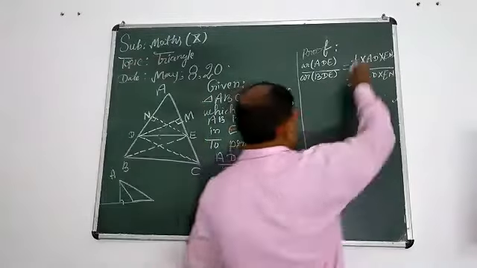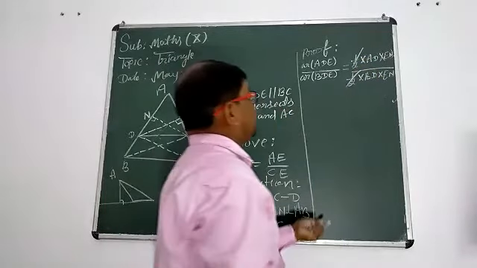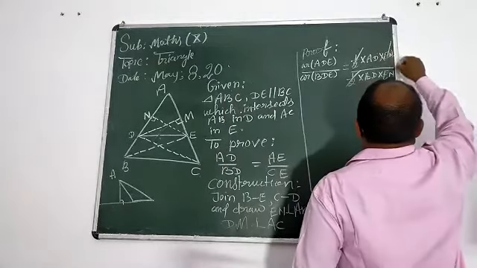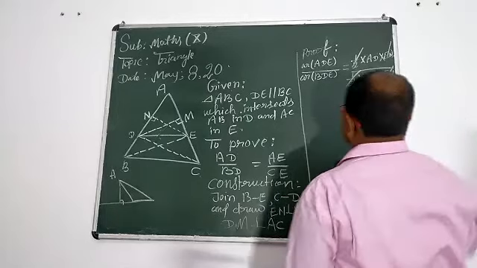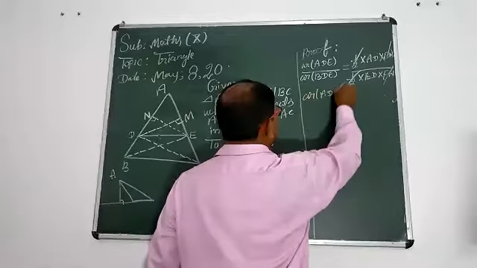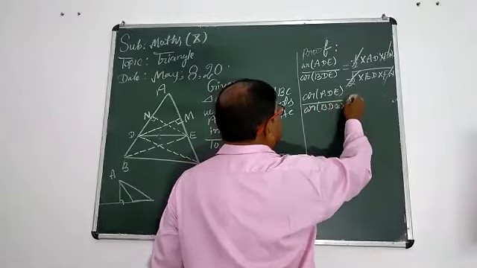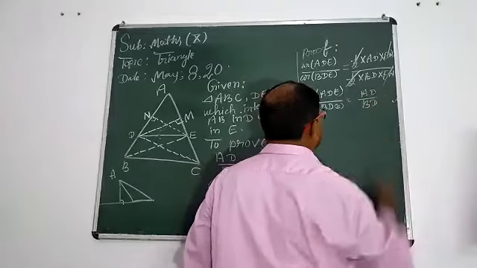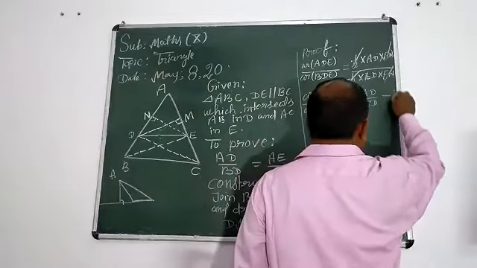Half, that is cancelled. EN has gone already. So what is left? Tell me. Area ADE upon area BDE equal to AD upon BD. AD upon BD. This is equation first.